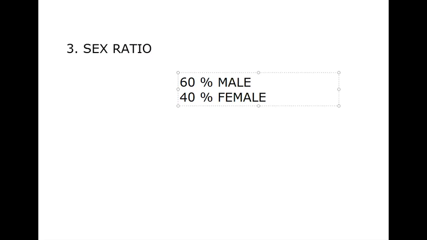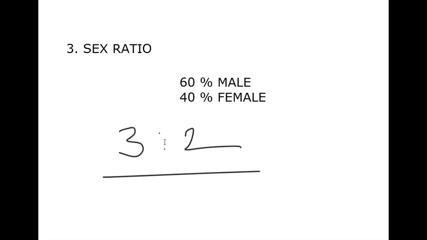For example, if there are 60% males and 40% females, when we are talking about a population, we can say this is the ratio. What is the ratio of this population? 3:2.